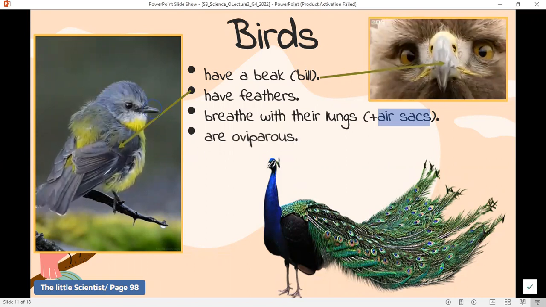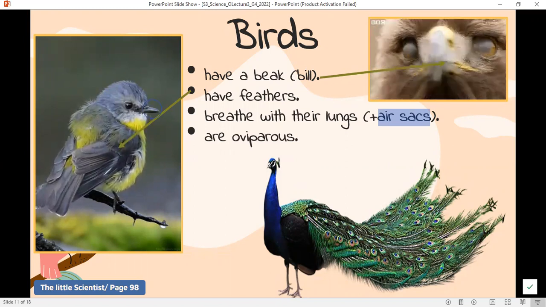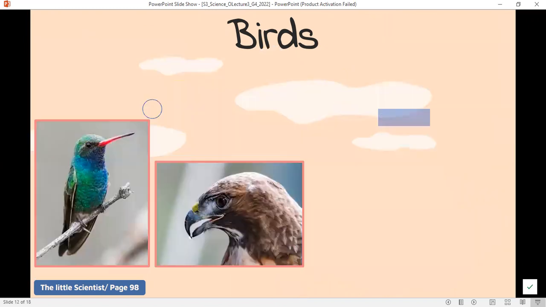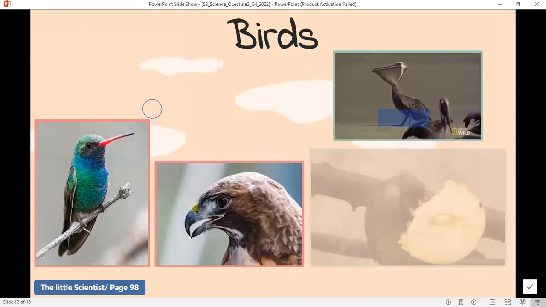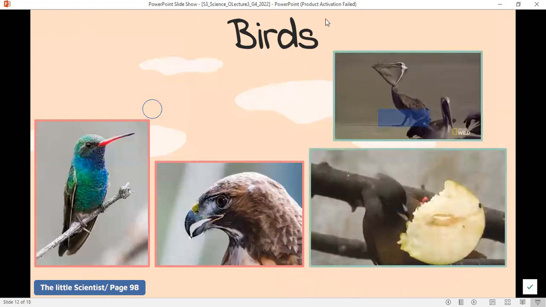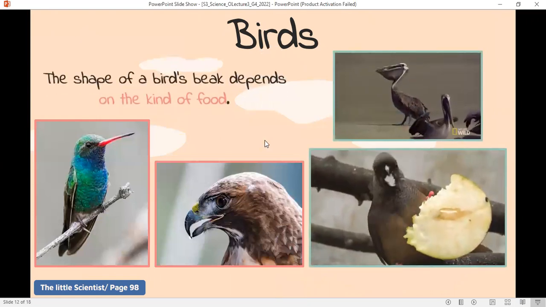Birds are oviparous. Where do birds lay their eggs? In water? No, they lay them on land. I want you to look carefully at those different birds' beaks.